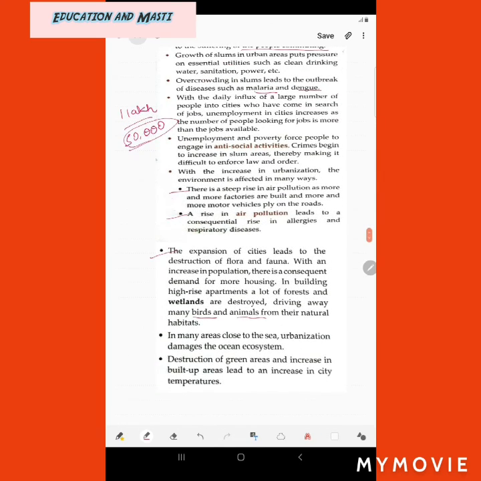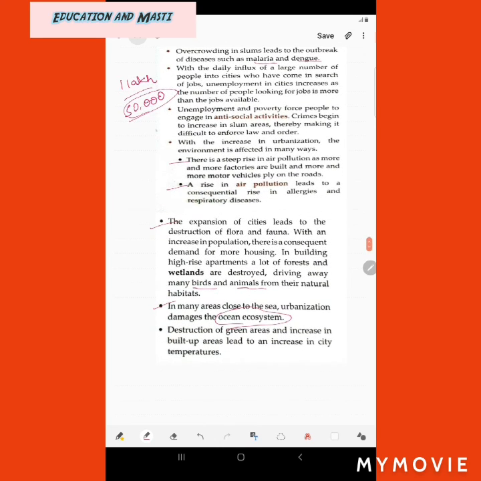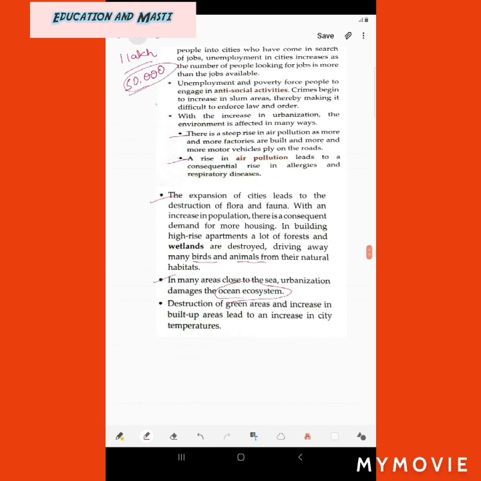Then, in many areas close to the sea, urbanization damages the ocean ecosystem. We know that the ocean ecosystem is very important. Here you know that Mumbai is situated near Marine Drive. That means Marine Drive is actually the ocean, this one, the Arabian Sea. So the Arabian Sea is also getting dirtied because of the cities which are being built close to it.